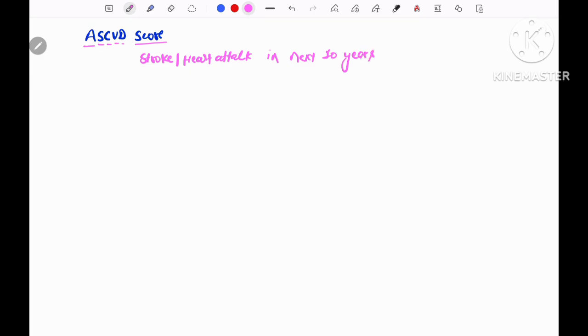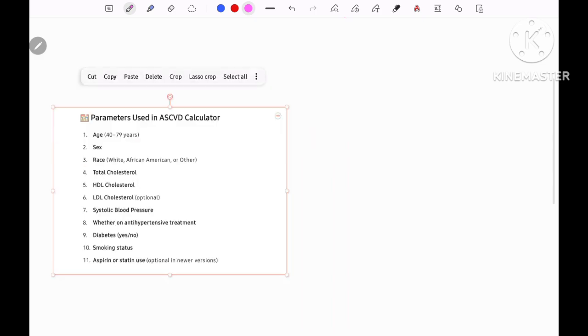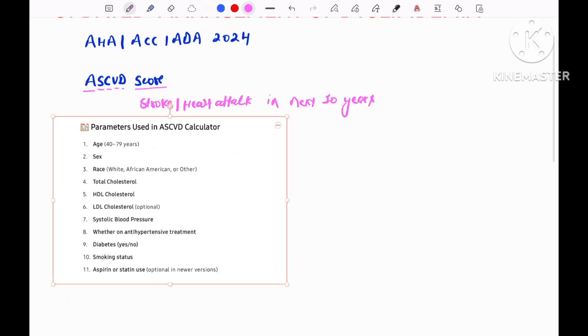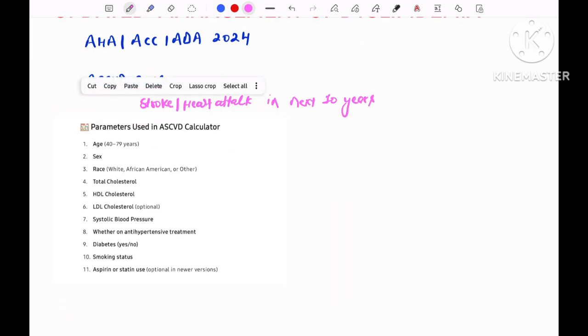These are the parameters we use in calculating the ASCVD score: age, sex, race, total cholesterol, HDL, LDL, systolic blood pressure, diabetes, whether the patient is on antihypertensives or not, smoking status, and aspirin use.